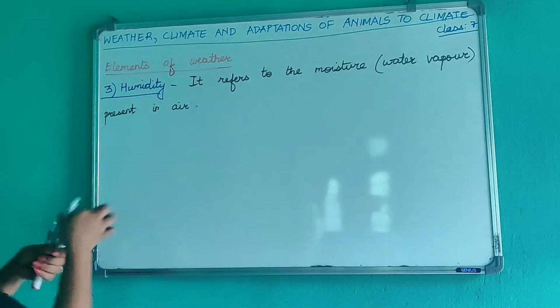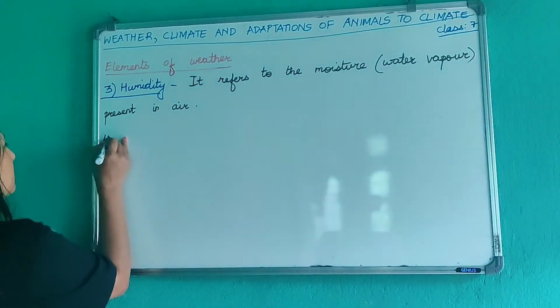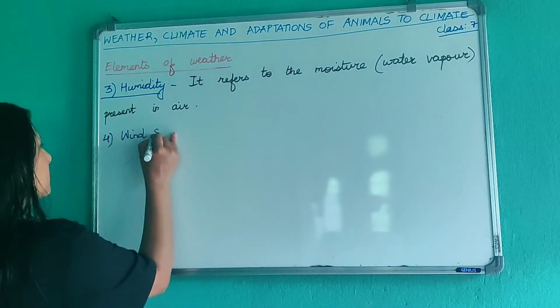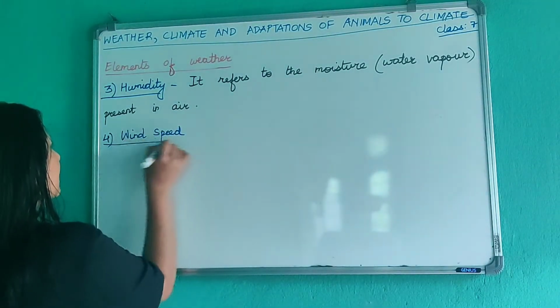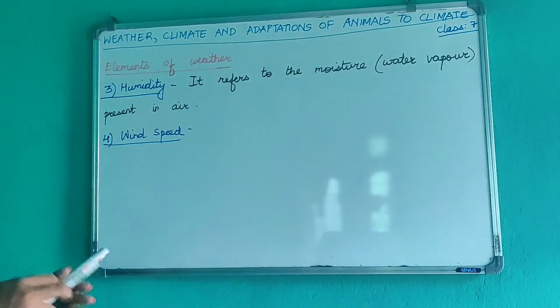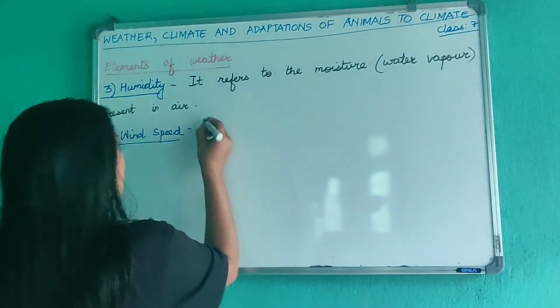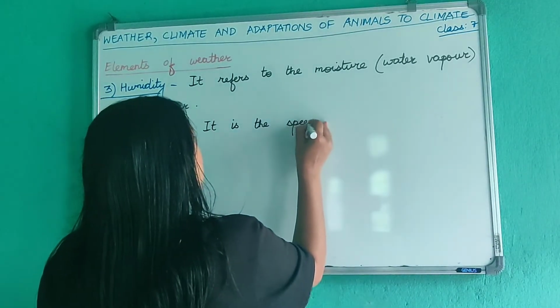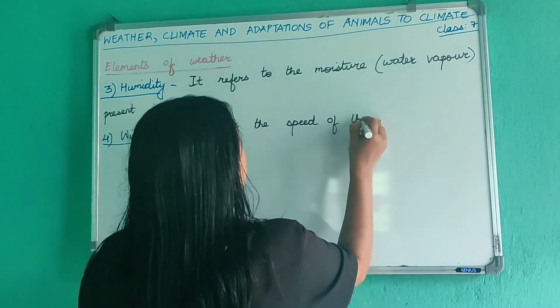All right, now let us move on to the fourth element of weather, that is wind speed. Okay, wind speed. अब नामबाटै थाहा भयो नि wind speed भनेको के होला? It is the speed of the wind. हावाको speed कतिको छ?